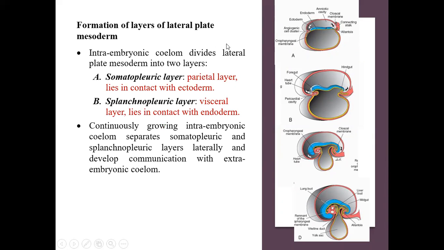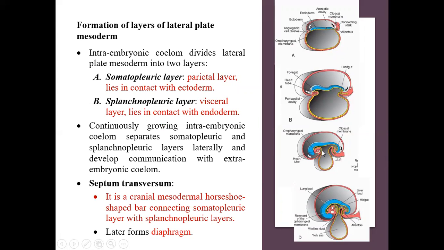Now the lateral plate mesoderm will be divided into two layers. I told you, the somatopleuric layer and the splanchnopleuric layer. The somatopleuric layer is the parietal layer which comes in contact with the ectoderm. And here will be the splanchnopleuric layer, which will be in close contact with the endoderm. Here is the intraembryonic coelom, which will start occurring along with the cephalocaudal folding in the mesoderm.